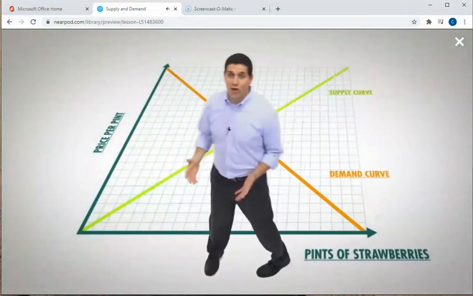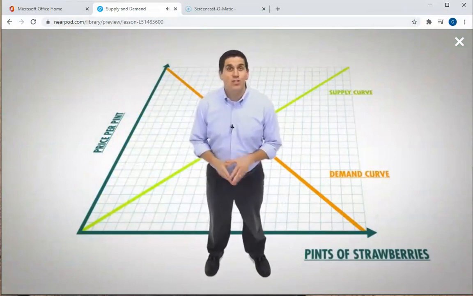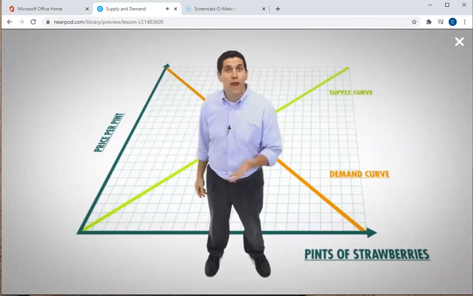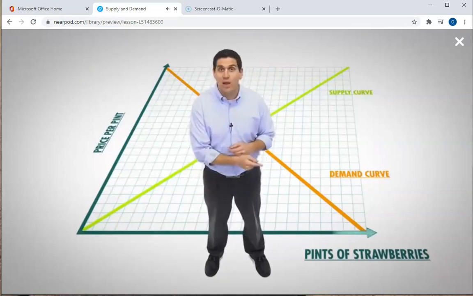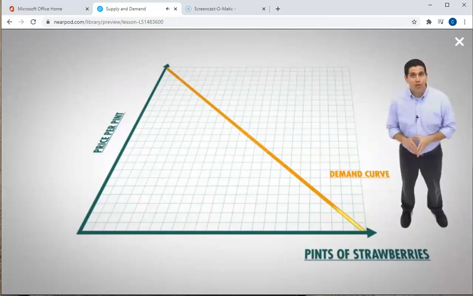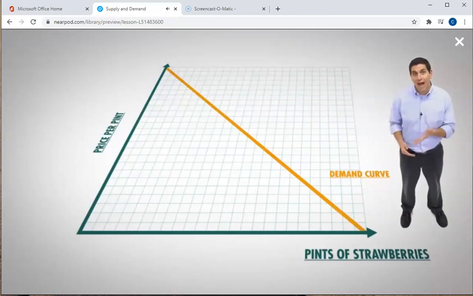There's only one thing you should learn in economics, it's supply and demand. Let's use the market for strawberries to help us understand this concept. Up here on the y-axis, we have the price of strawberries. Down here on the x-axis, we have the quantity of boxes of strawberries. Let's start by looking at buyers and how they respond to a change in price. If the price goes up for strawberries, then some buyers will go buy blueberries or they'll go on that all-bacon diet. The point is, they're going to buy less strawberries. And if the price goes down for strawberries, then people are going to buy more. And this is called the law of demand. When the price goes up, people buy less. When the price goes down, people buy more. On the graph, it's shown by a downward sloping demand curve.